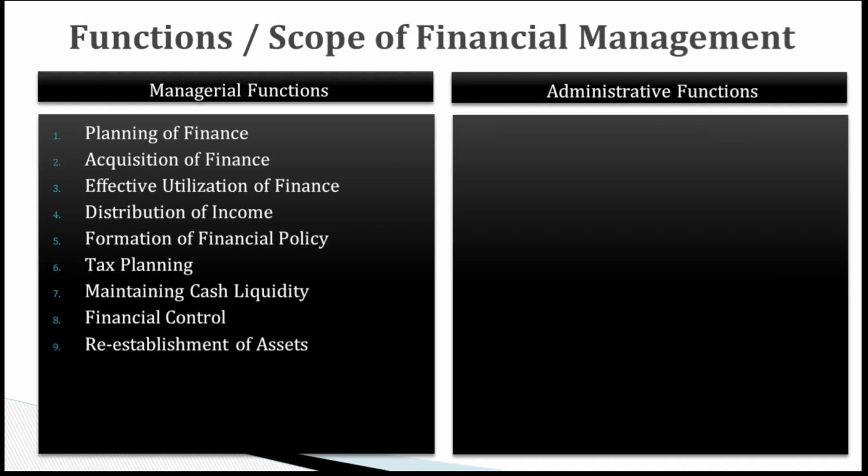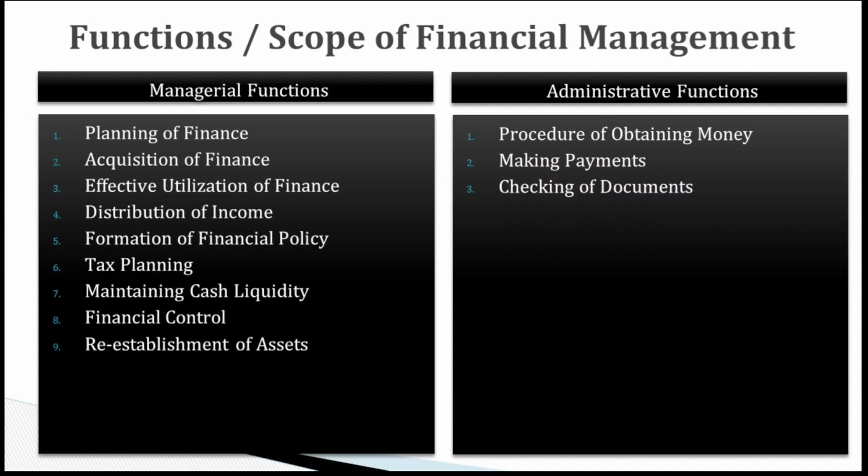Then let's move to the administrative function. The first is the procedure of obtaining finance. The whole process, the documentation, the rules, regulations, the adherence to the laws should be based on this. This is the administrative function. Then making payments to the traders and the creditors. This is the matter of prestige of the company. So this should be considered by the administrative function of financial management.